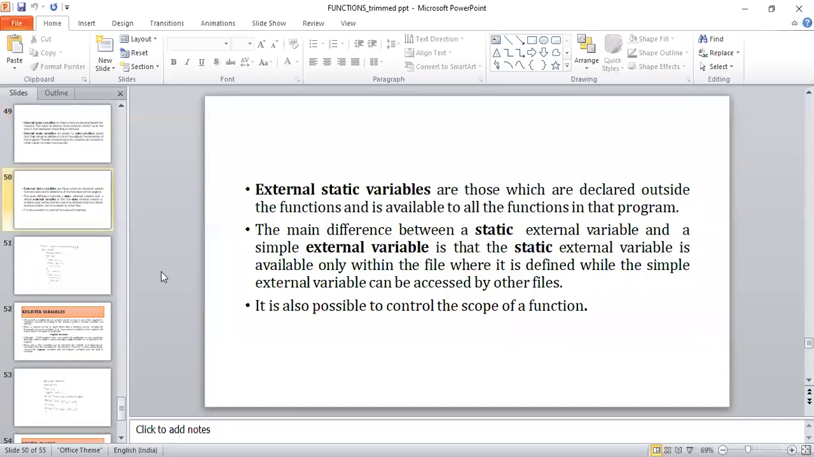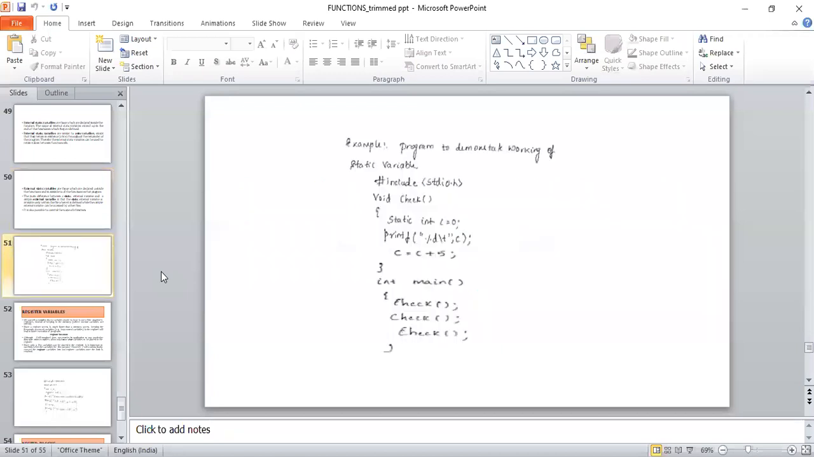But in the case of external static variables, those variables are declared outside of the function and are available to all functions present in that program. It is also possible to control the scope of a function with the help of static variables. So that is regarding the static variables. Let us see one program and how it works.